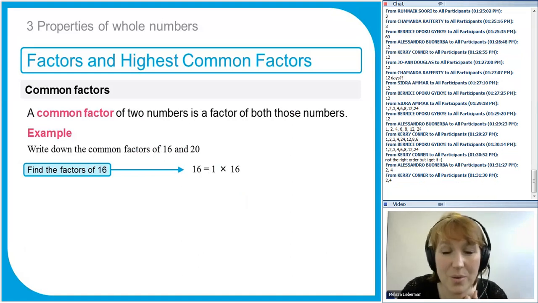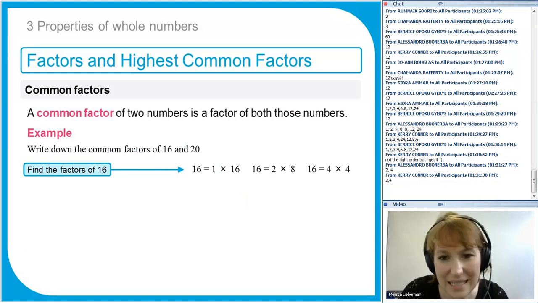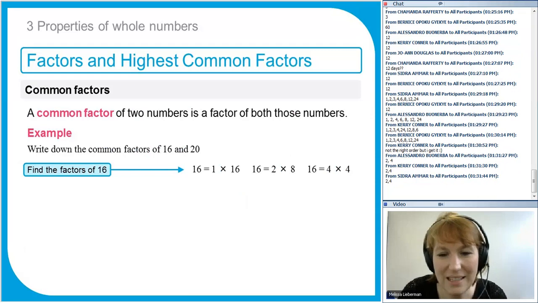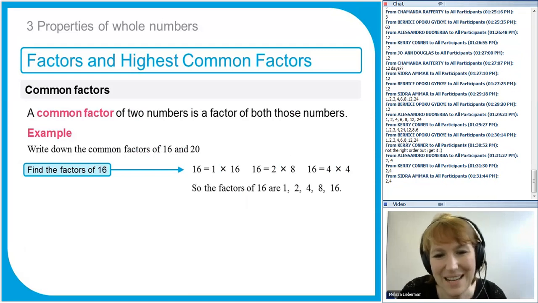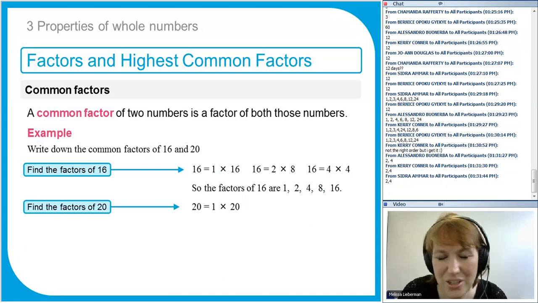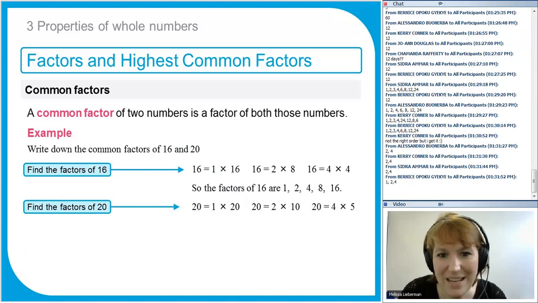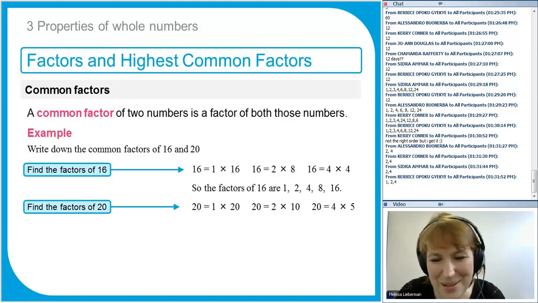So 16, we find the factors of 16. 1 times 16, 2 times 8, and 4 times 4. So the factors of 16 are 1, 2, 4, 8, and 16. And then the factors of 20, I just do it the long way, so we've got 1 times 20, 2 times 10, and 4 times 5. So the factors of 20 are 1, 2, 4, 5, 10, 20. I'm just going forwards and backwards to put them in order.